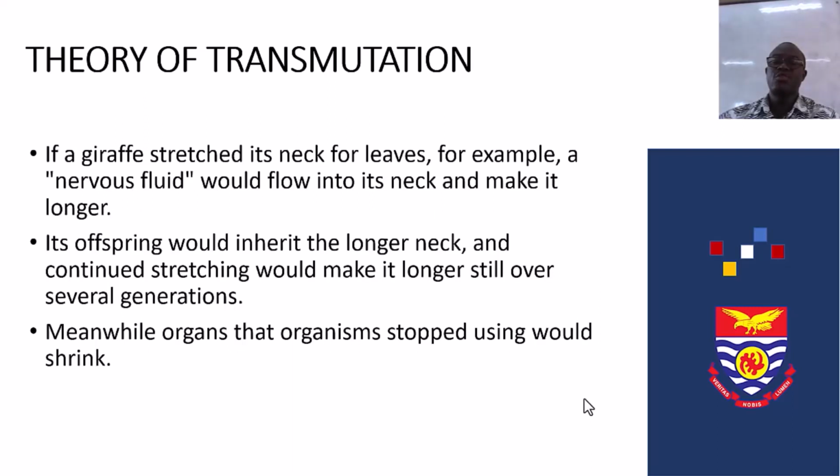If a giraffe stretched its neck for leaves, for example, a nervous fluid would flow into its neck and make it longer. Its offspring would inherit the longer neck, and continued stretching would make it longer still over several generations. Meanwhile, organs that organisms stopped using would shrink.